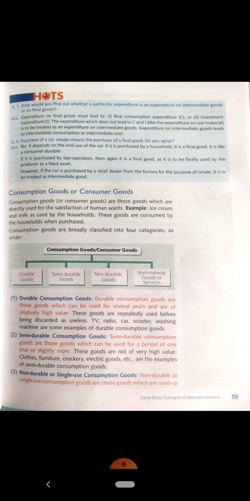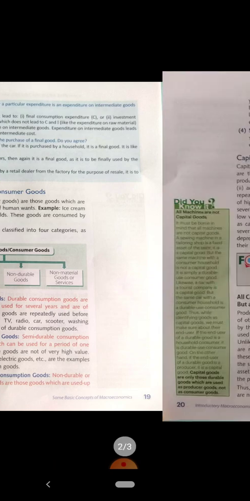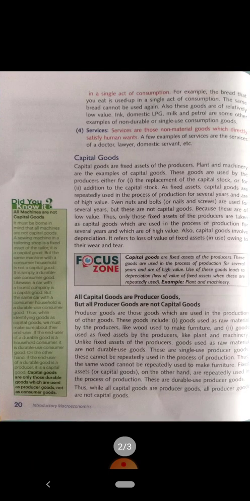Non-durable or single-use consumer goods are those goods which are used up in a single act of consumption, and are disposed of immediately when we start using them. For example, the bread that you eat is used up in a single act of consumption. The same bread cannot be used again. Also, these goods are of relatively low value. Ink, domestic LPG, milk and petrol are some examples of non-durable or single-use consumption goods, which are used in a period of 1 or 2 days. So we call them non-durable or single-use consumer goods.